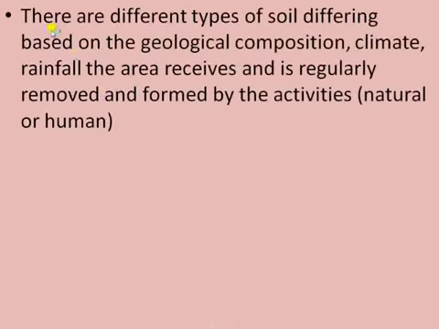Next, there are different types of soil, differing based on the geological composition, climate or rainfall, that is, how much rainfall the area received, and it is regularly removed and formed by natural activities or human activities. And one more thing, soil takes thousands and sometimes millions of years to form. It is formed by the weathering of rocks, by the action of winds, water and climate. So it is composed of minerals and partially decomposed organic matter.